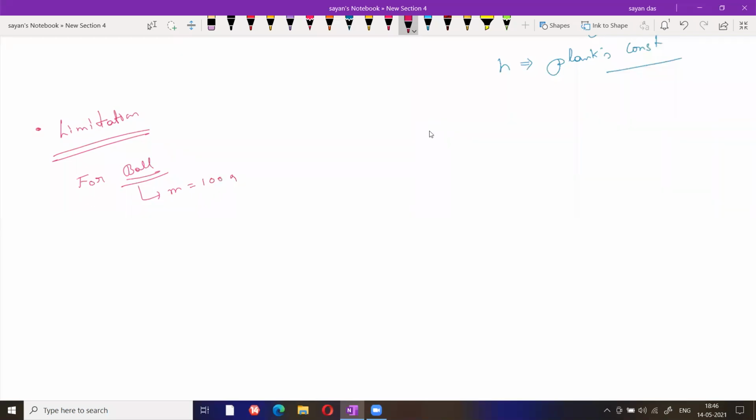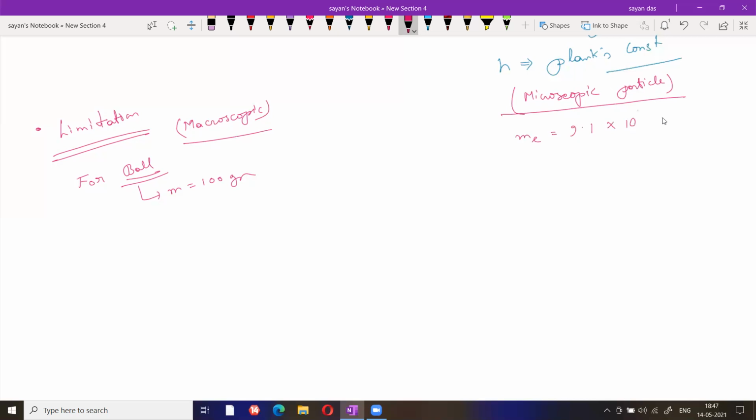This is for the macroscopic particle. And here I am taking a microscopic particle like an electron. Now in this case, what is the mass of the electron? We all know the mass of an electron is 9.1 into 10 to the power minus 31 kg.